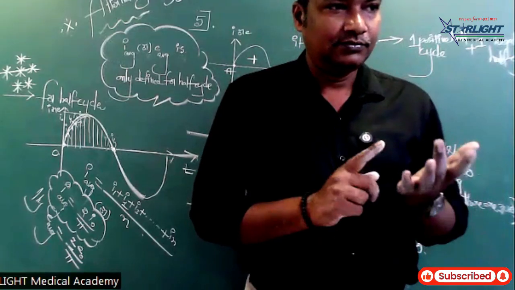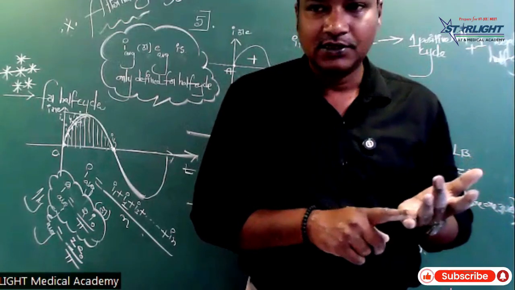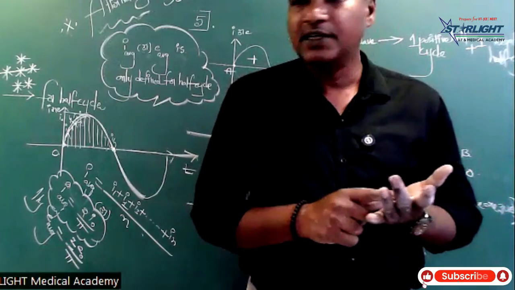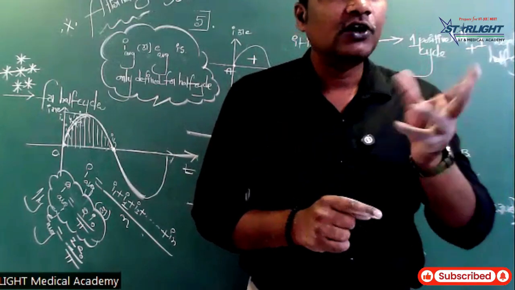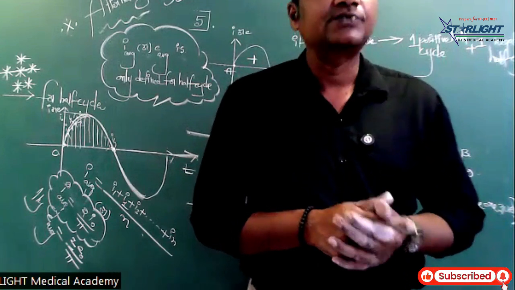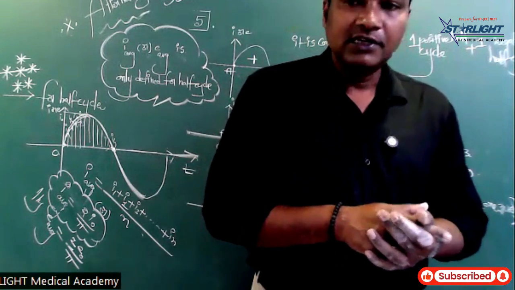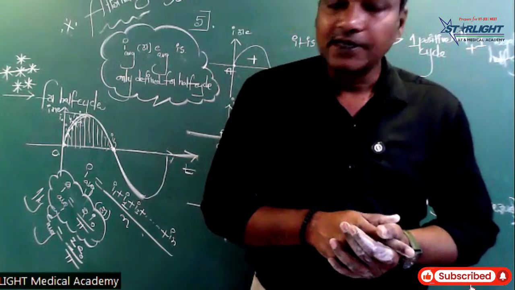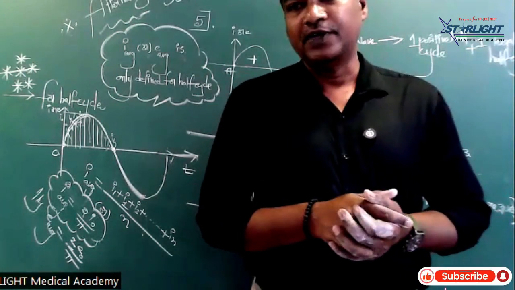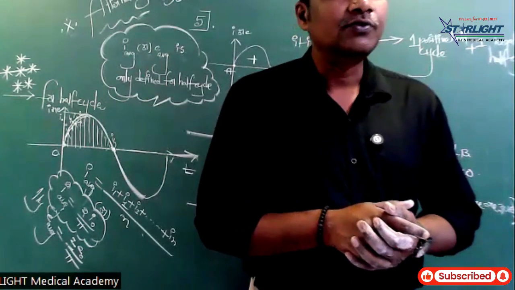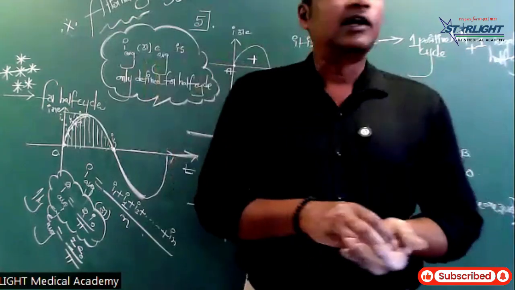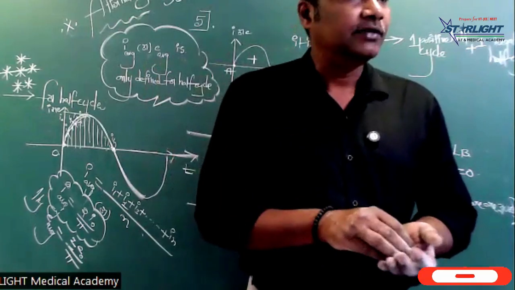Next, what is meant by three phase? Single phase means one coil is rotating in the magnetic field. Three phase means three coils are rotating in the magnetic field. What is the advantage of three phase over single phase? In three phase, if any one of the coils fails, the other two keep working. That's why its efficiency is more. What is the angle between any two coils? 120 degrees.